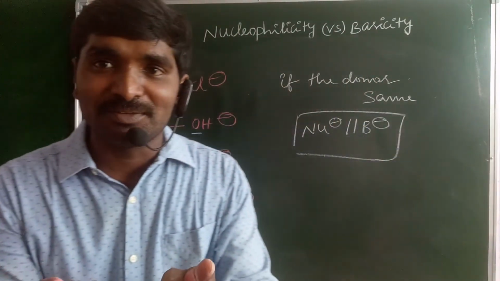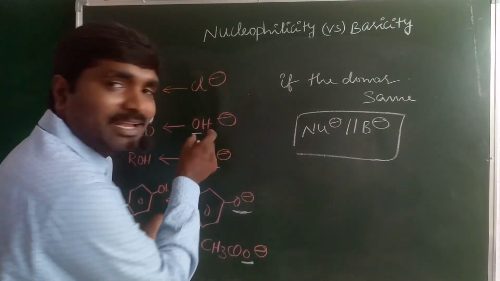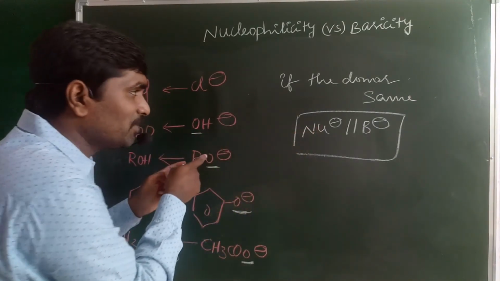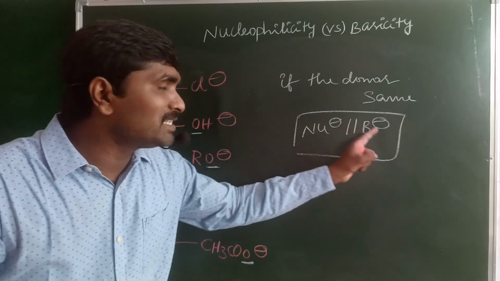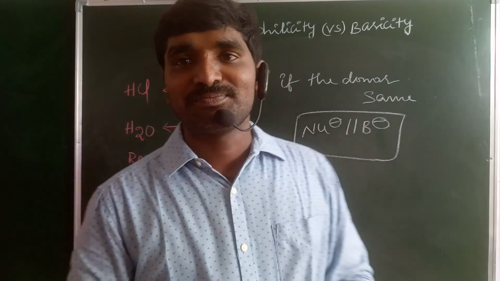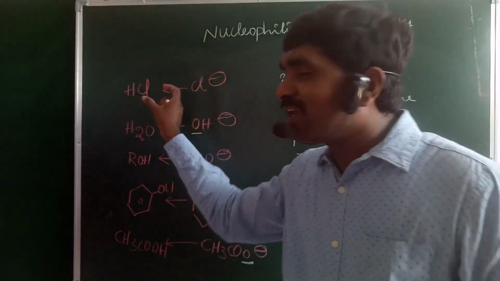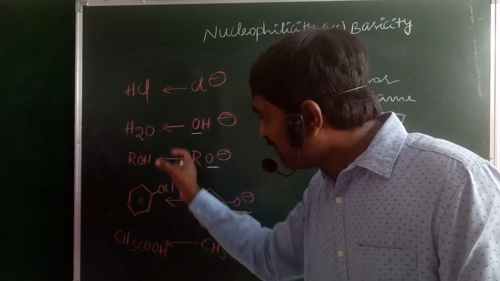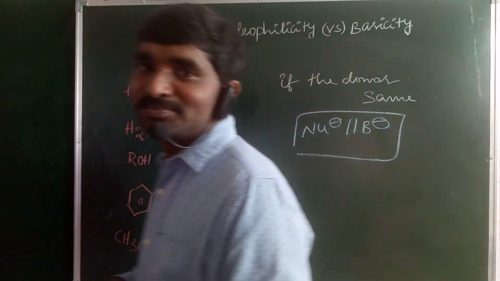Again I told you the same thing. If the donor atom is the same, both nucleophilic as well as basic character are the same. First you find the acidic nature. You know that inorganic acids are strong acids when compared with organic acids.